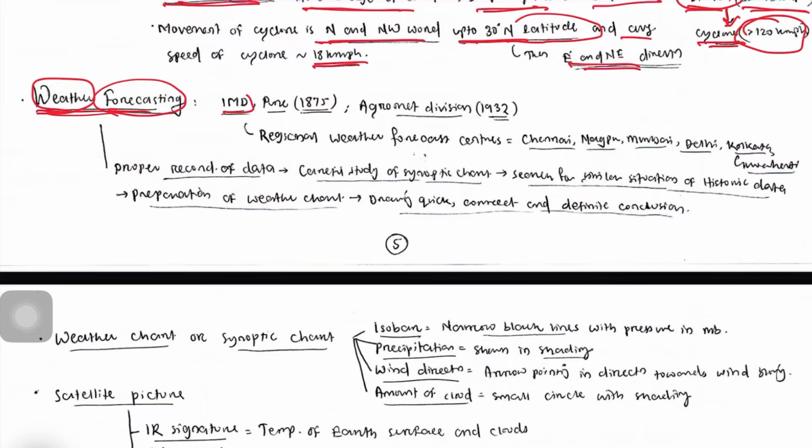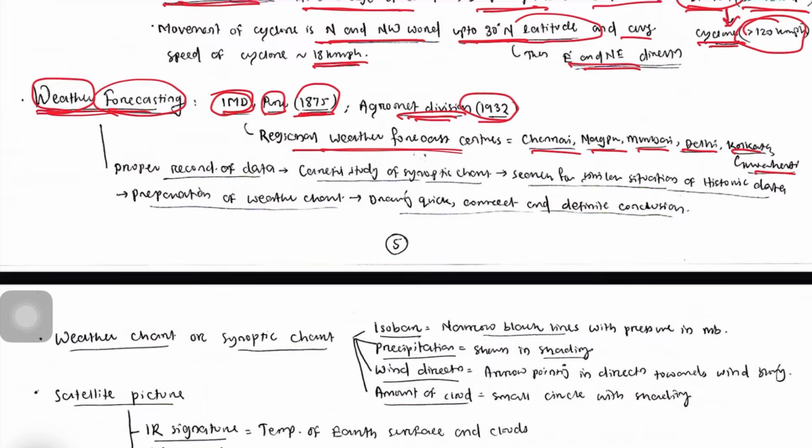So IMD, that is the Indian Meteorological Department, was established in Pune in 1875, and now the headquarters is in New Delhi. The Agrometeorological Division of IMD was established in 1932. Regional weather forecasting centers are in Chennai, Nagpur, Mumbai, Delhi, Kolkata, and Guwahati.